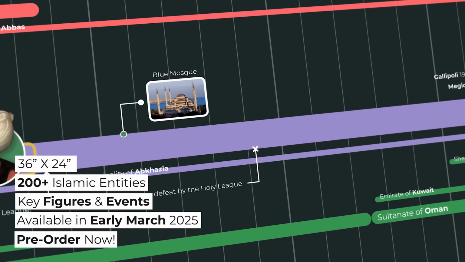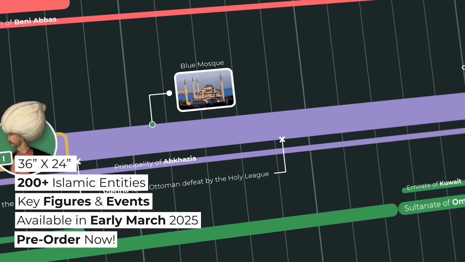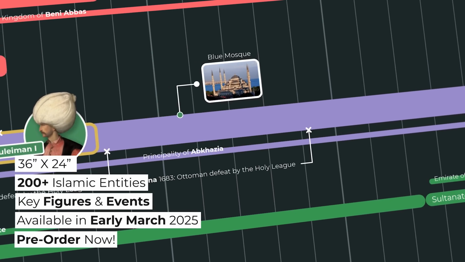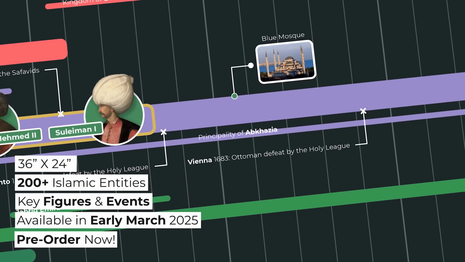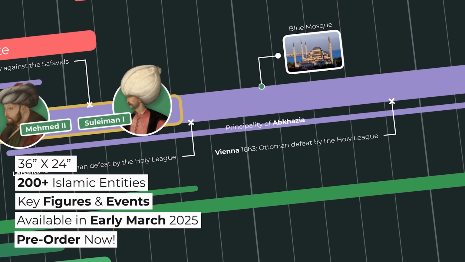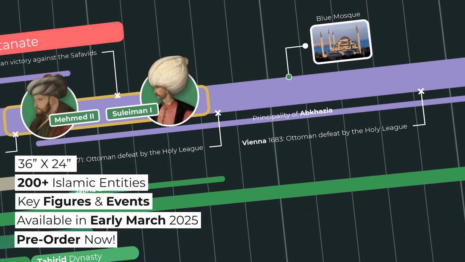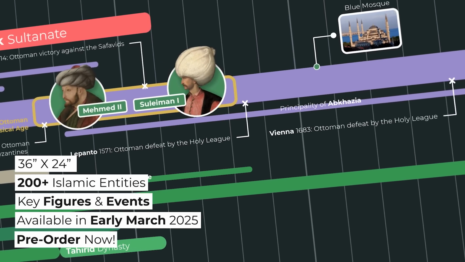So check it out. For now, let me show you the chart so that you can see what it looks like and give me any feedback you have. Maybe I made some spelling errors or left out a dynasty that should have been on the chart. I can make any changes before it goes to print.